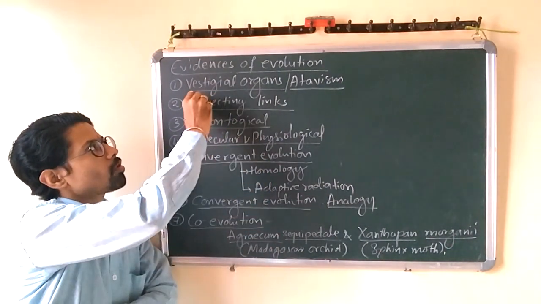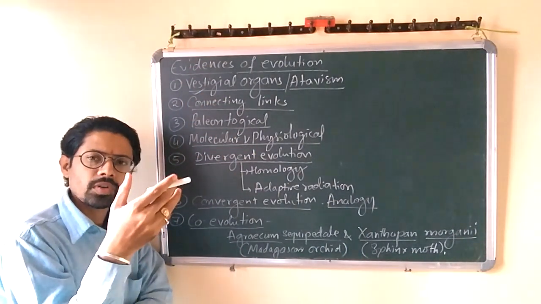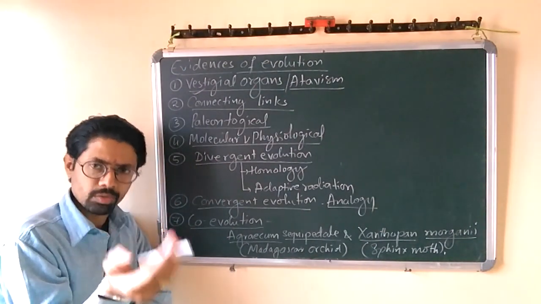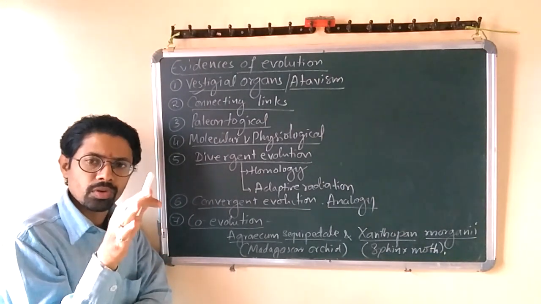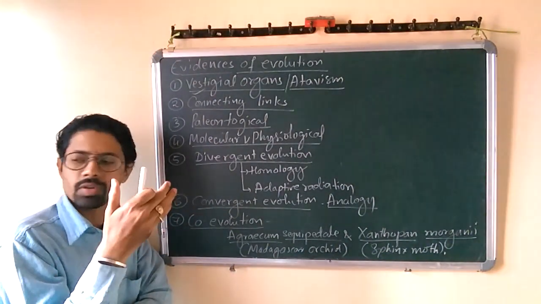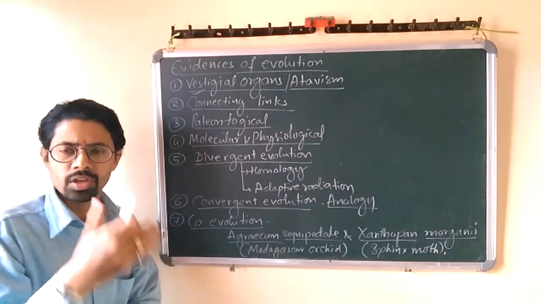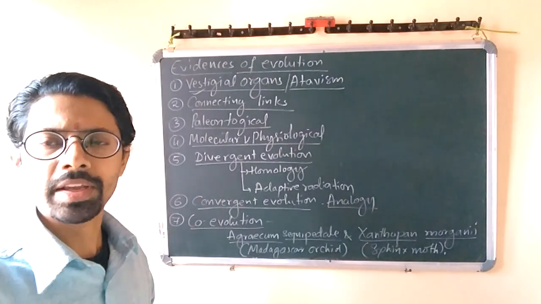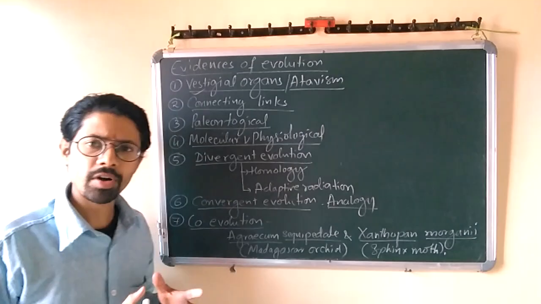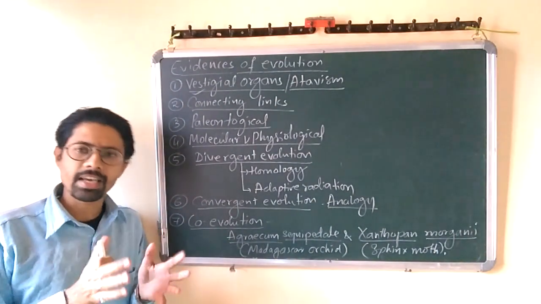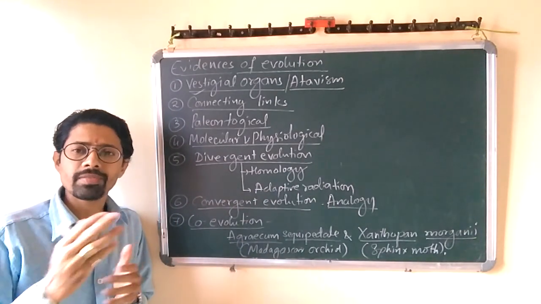So the first one, if you talk about presence of vestigial organs. What are vestigial organs? Presence of organs inside the organism's body which do not have any function now. In their embryonic stage or in their ancestral phase they were functional, but as of now they are not functional. Such organs which are present in the body but do not have any function left, that is called atavism or presence of vestigial organs.